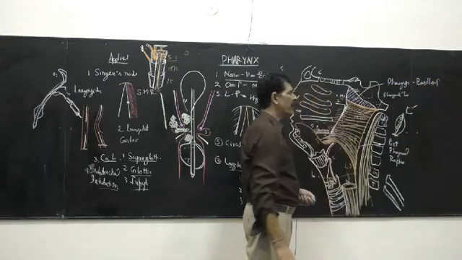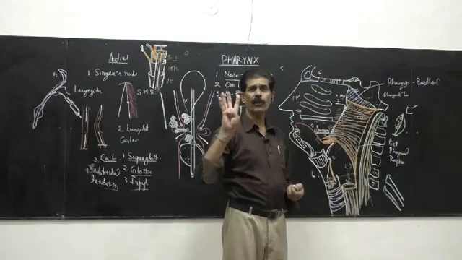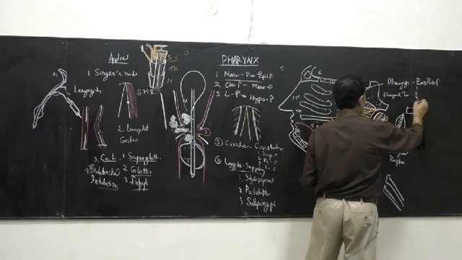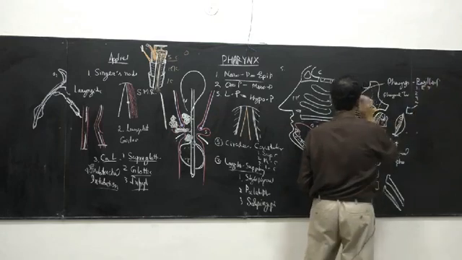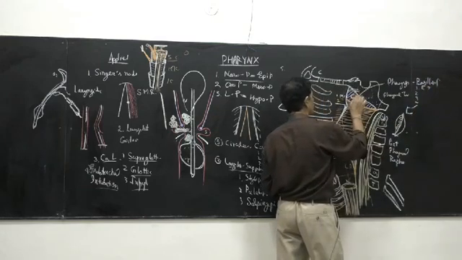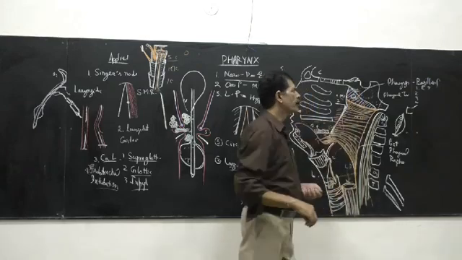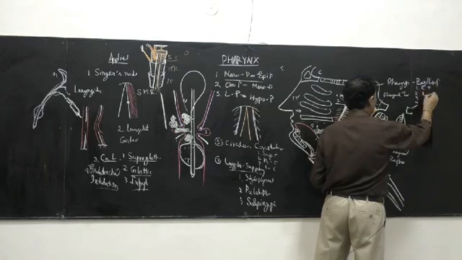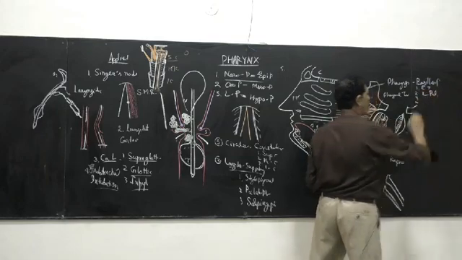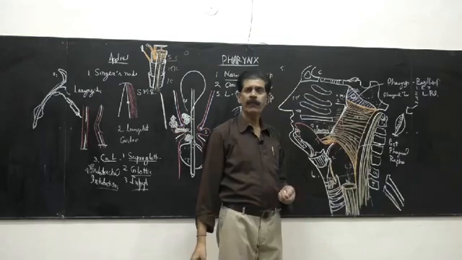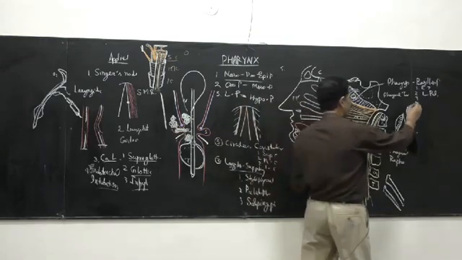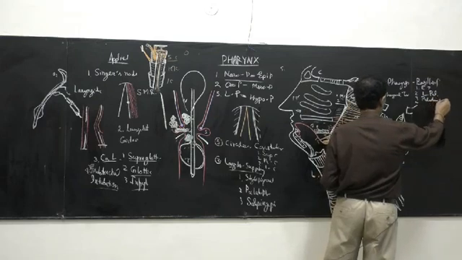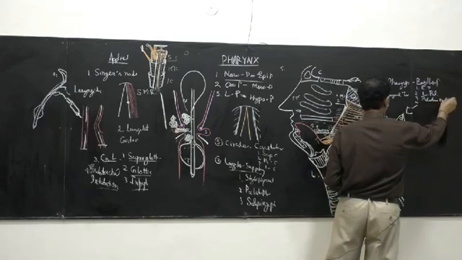And remember, this pharyngobasilar fascia is pierced by 4 structures: 1, 2, 3 and 4. Number 1, Eustachian tube. Number 2, levator palati muscle. Then number 3, palatine branch of the facial artery.